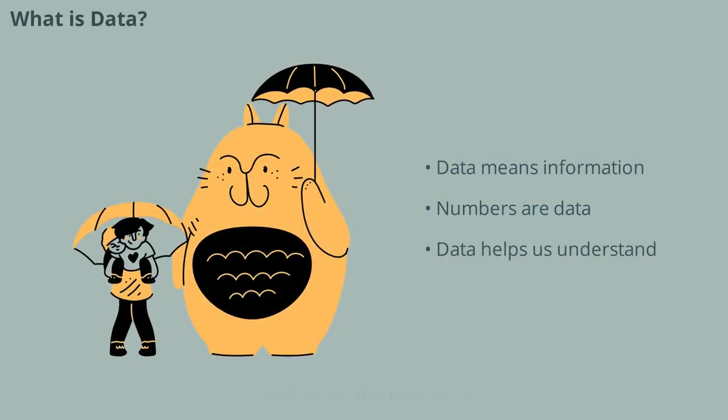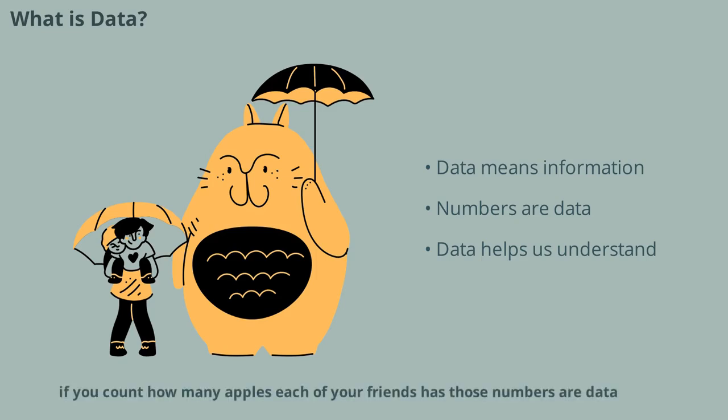First, let's talk about what data means. Data is just a fancy word for information or facts. For example, if you count how many apples each of your friends has, those numbers are data. Data helps us understand things better and make decisions. Imagine you want to know which ice cream flavor is the most popular in your class. You'd collect data by asking everyone their favorite flavor. See, data is everywhere around us.